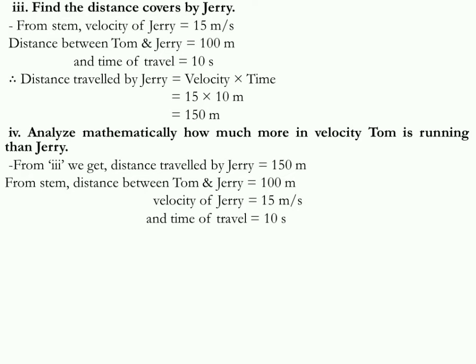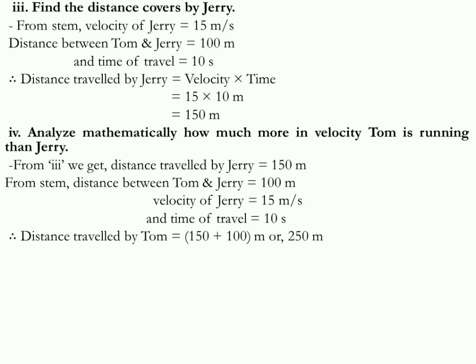That means Tom is 100 meter back of Jerry, as Jerry covers 150 meter, so Tom should cover that 100 and 150. So the total distance of Tom should be more than Jerry. Velocity of Jerry is given 15 meter per second, which is unnecessary for this part, and time of travel is 10 seconds. As earlier we have said, time is unique for both of them, so here also time should be 10 seconds. Now as I mentioned, the distance for Tom should be 100 meter and also 150, so the total distance should be addition of them and it becomes 250 meter.